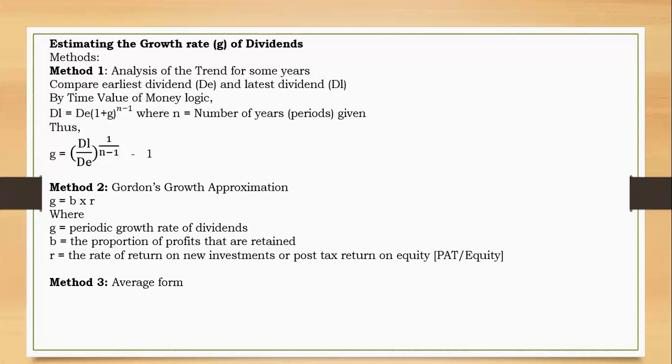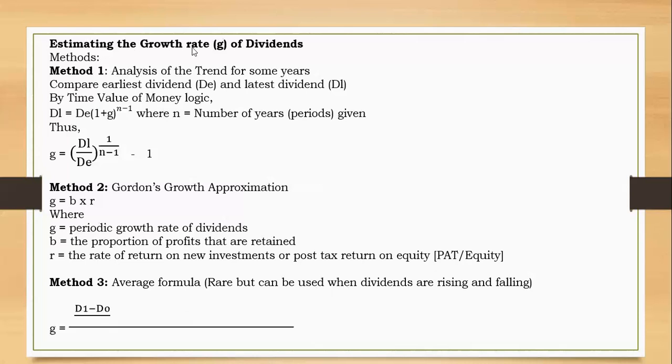And method 3, I've just written it, but method 3 is rare. It is rare, but it can be used when dividends are rising and falling. For ACCA, this one is not used, all right? But it is just there. When you have dividends that rise, fall, rise, fall, that would be very contrary to the dividend growth model, but we usually do it this way.